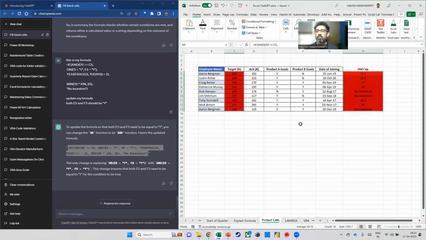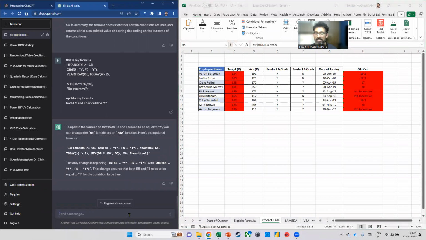Now, what is the logic behind it? When you're sending a file to a user, expecting them to fill up some details, you're asking them to put in their date of joining, their achievement, their product A, product B. But you don't want to allow them to tinker around with the target. It doesn't make sense. Similarly, you don't want them to go and update the formula because the formula is pre-built. It should not be changed, at least not by the end user. Now, let's see if ChatGPT is smart enough to tell me how to do it. I don't know how many of you know how to do it, but let's see if ChatGPT can do it.